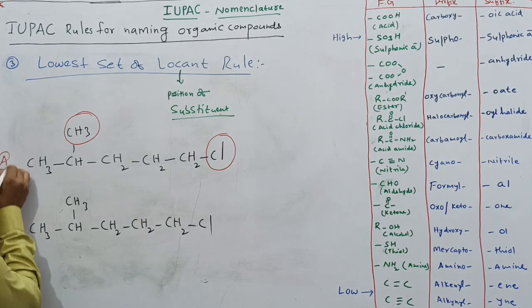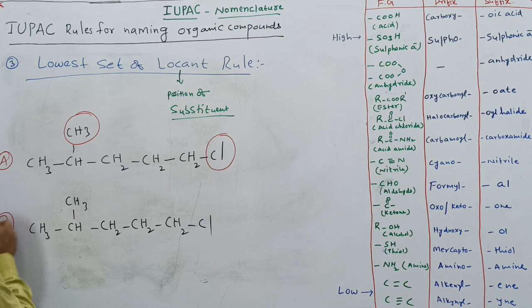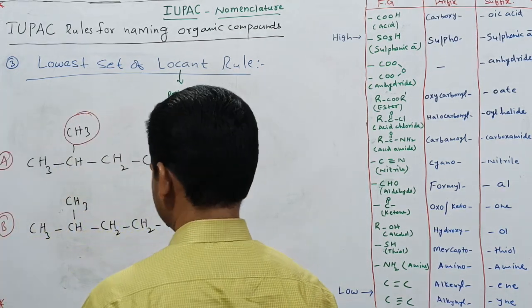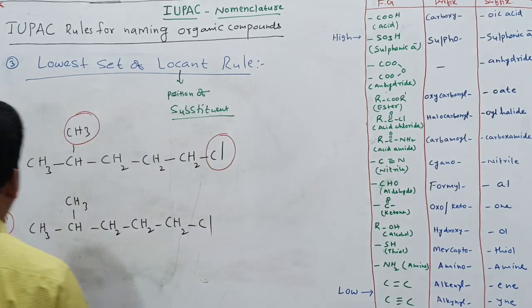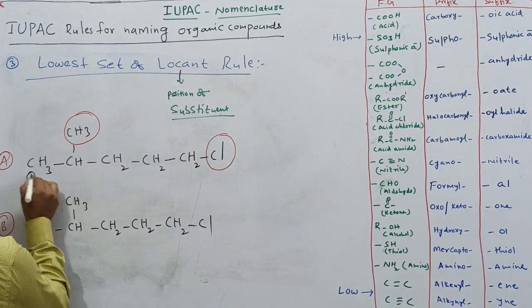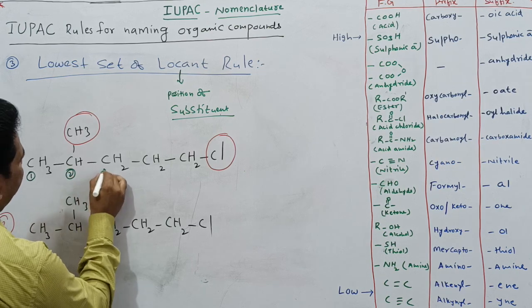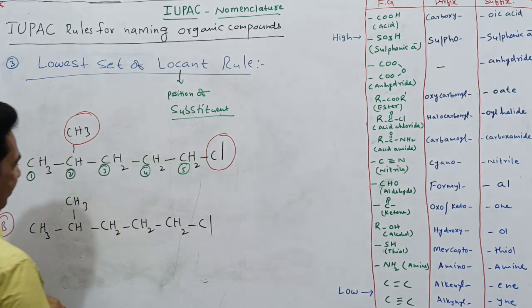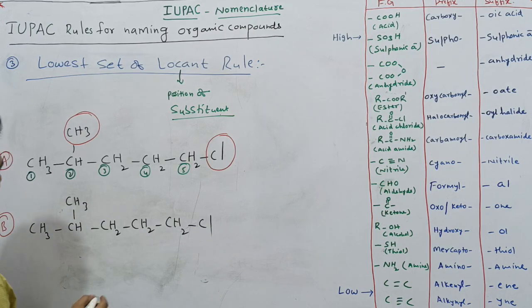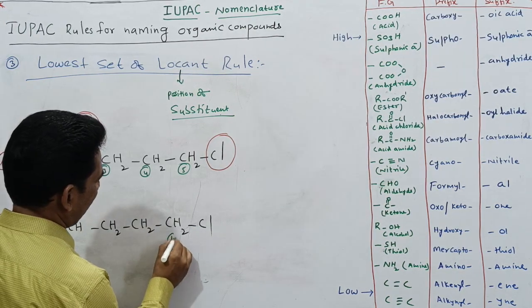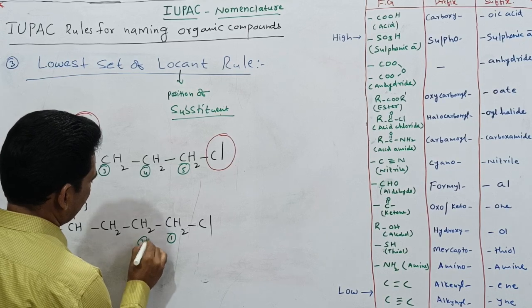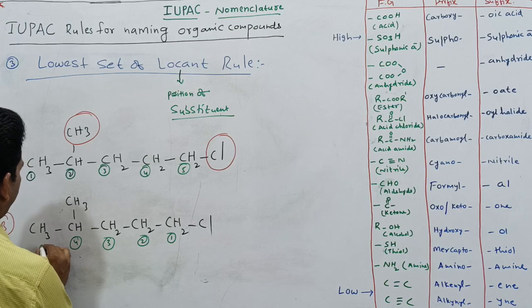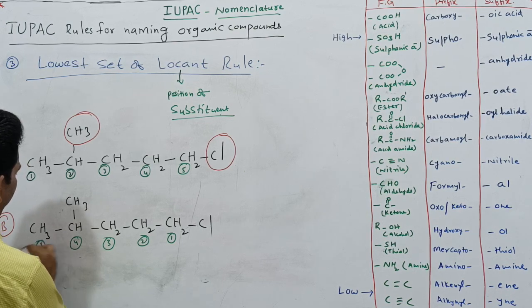So this is the A compound, this is the B compound, only to avoid confusion. Now I am giving the numbering: 1, 2 from the left side, 3, 4, 5 for the sequence. And 1, 2, 3, 4, 5.